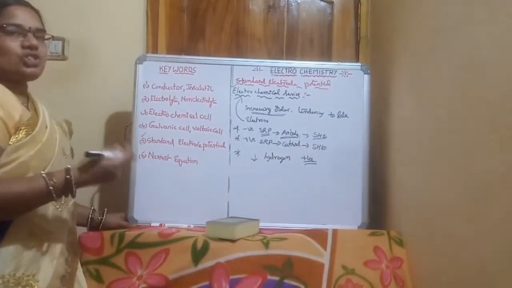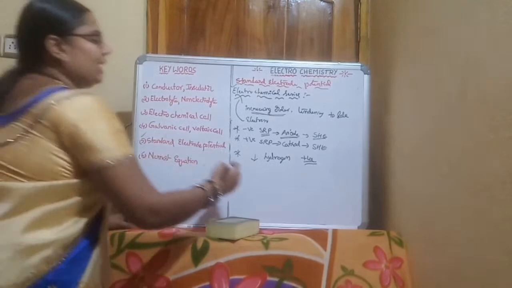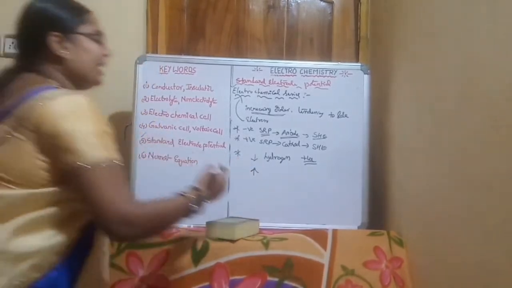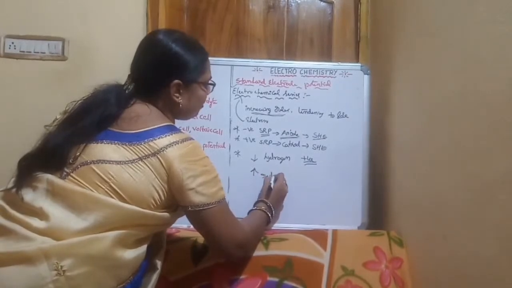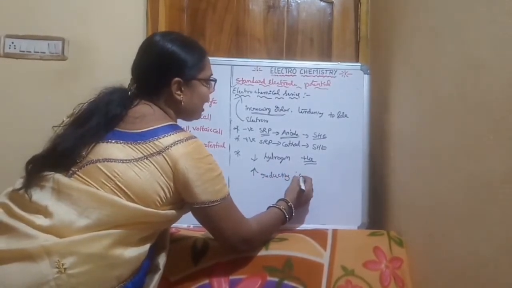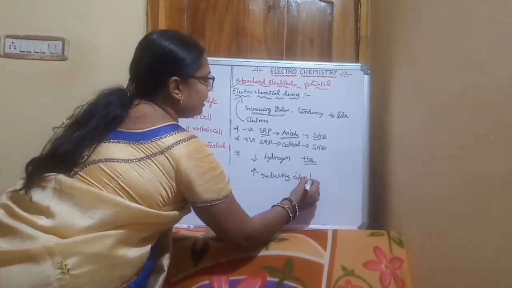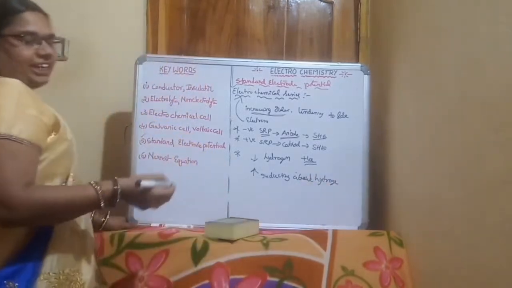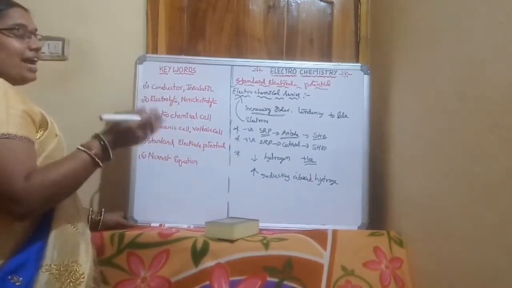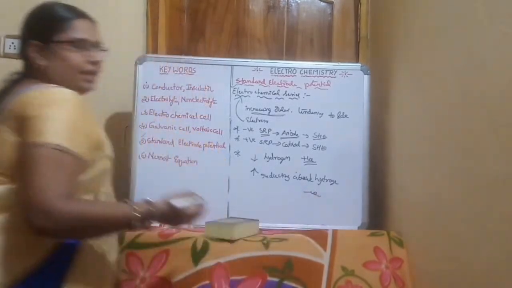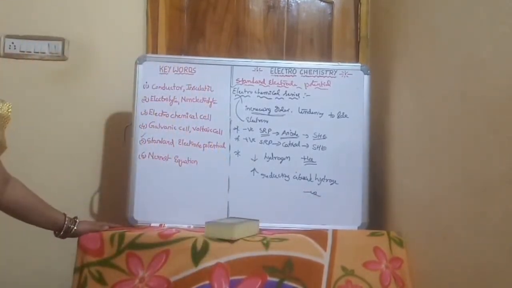The elements which act as high reducing agents are placed above the hydrogen, and they have a negative sign.